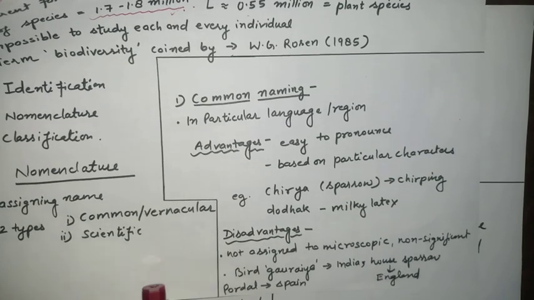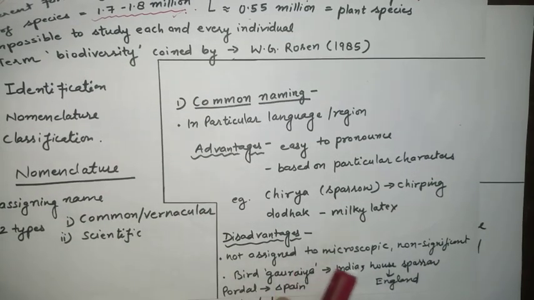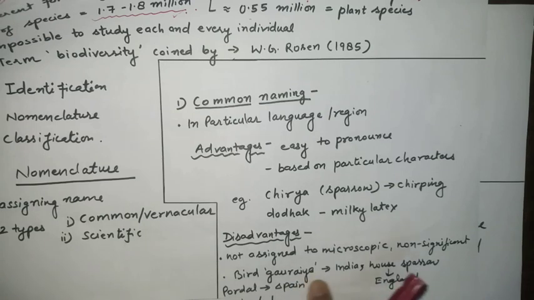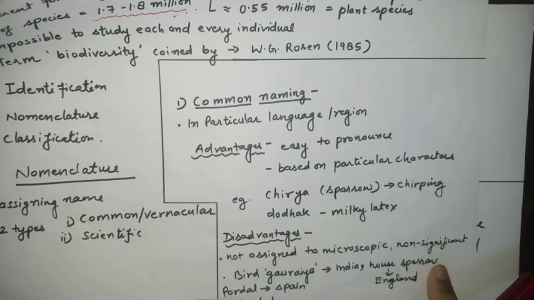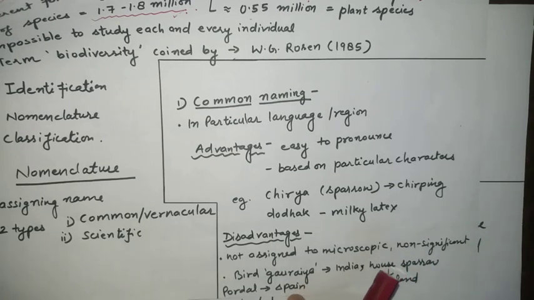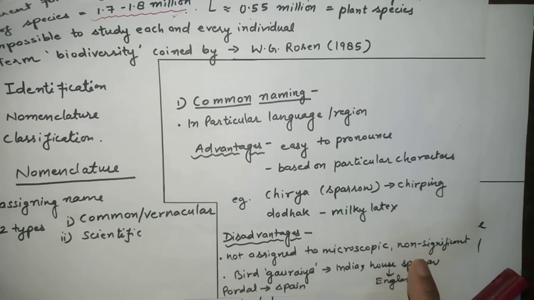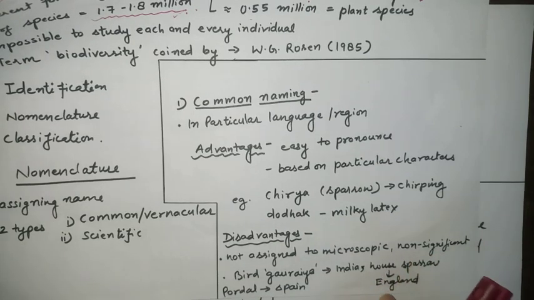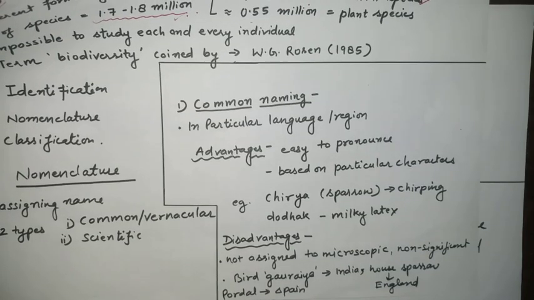If you compare in the global world, in India you are using goraiya, in England they are saying house sparrow, in Spain they are calling it podal, but the bird is the same. They are calling it by another name. So we can say this is a disadvantage.